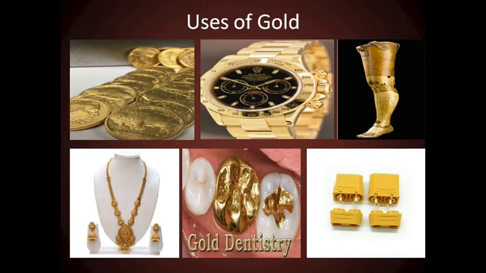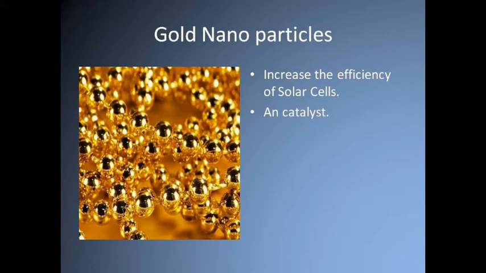In jewelry, gold is used with copper to make cheap jewelry. It is also used in gold plated watches, artificial limb joints, dental fillings and electrical connectors. Gold nanoparticles are used to increase the efficiency of solar cells and also as a catalyst.